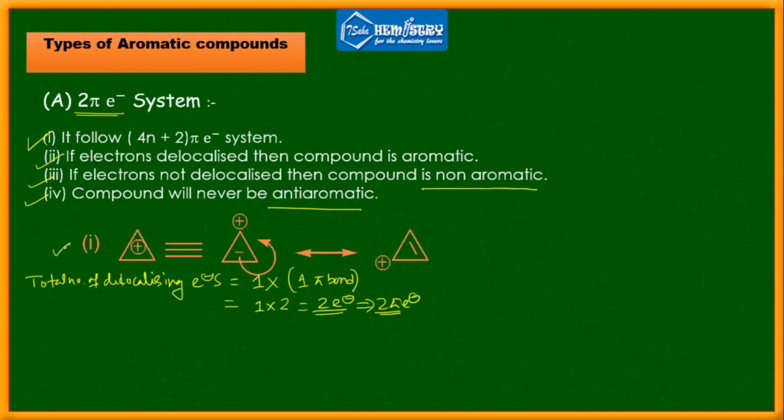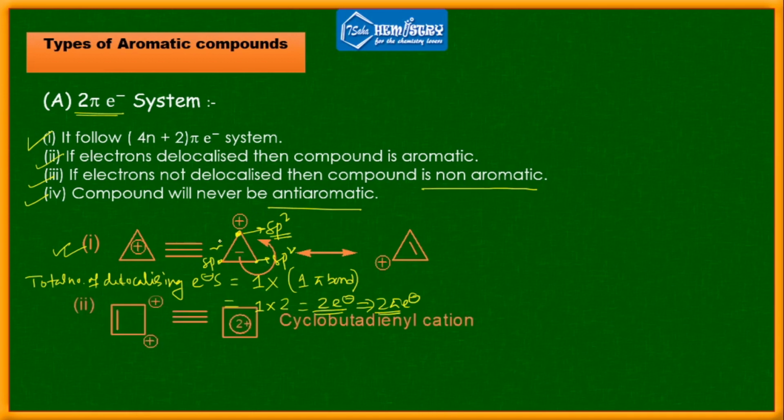So this is aromatic. All these carbons are sp2, because this carbon is sp2, this carbon is sp2, and because this is a carbocation, this carbon is also sp2. So all these carbons are sp2, that is a planar system, and the charge is delocalized in this manner. So this system is highly stable due to aromaticity.